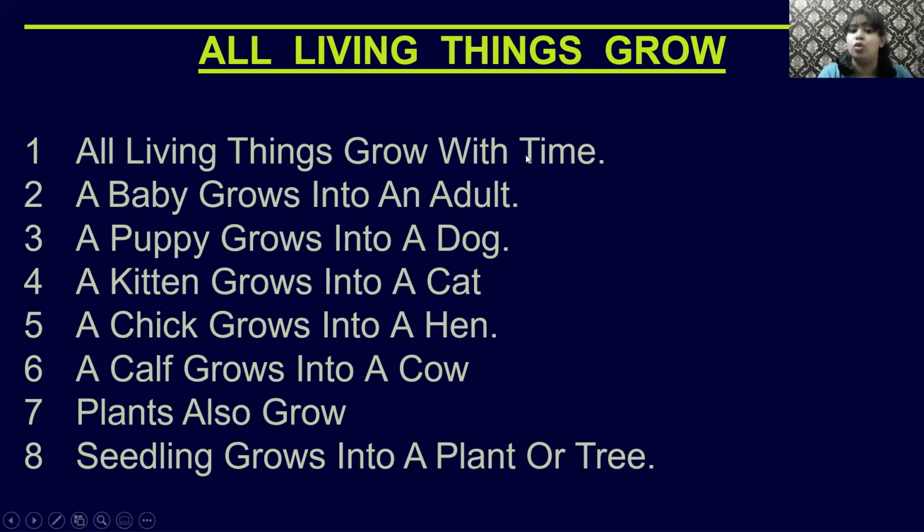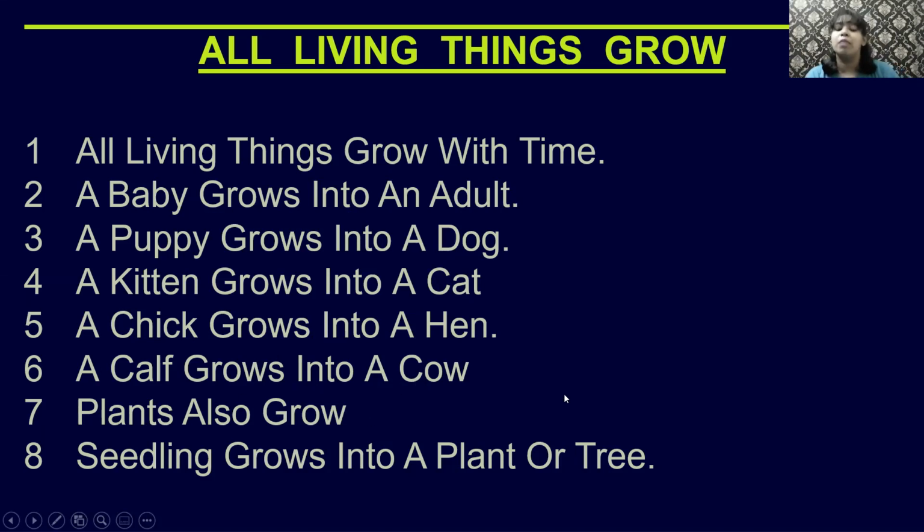All living things grow with time, isn't it? Every year you celebrate your birthday, and what happens? You become 1 year older. If you're 15, you become 16, isn't it? So you grow over time. A baby grows into an adult. A puppy grows into a dog. A kitten grows into a cat. A chick grows into a hen. A calf grows into a cow.